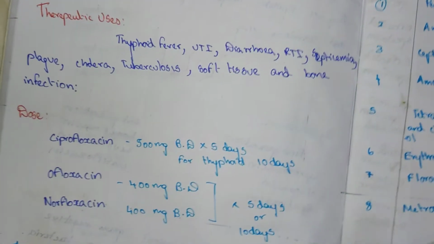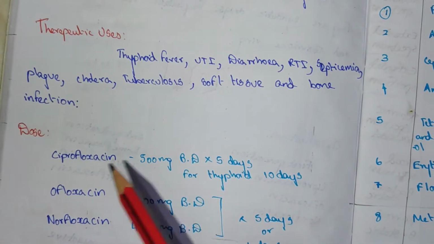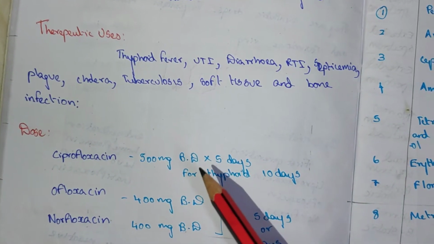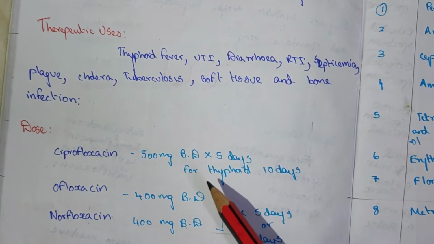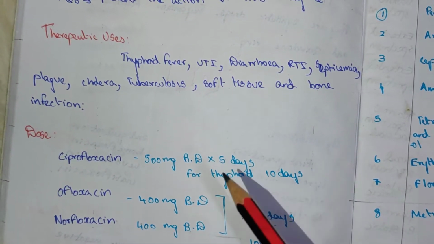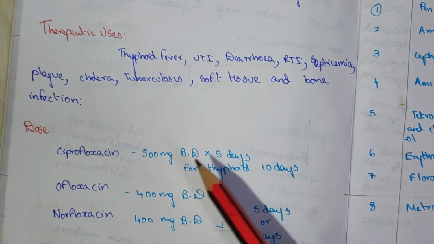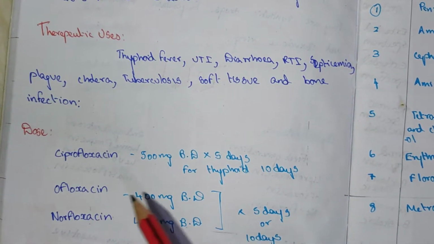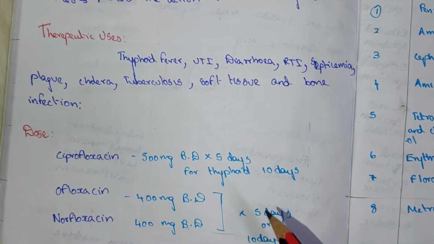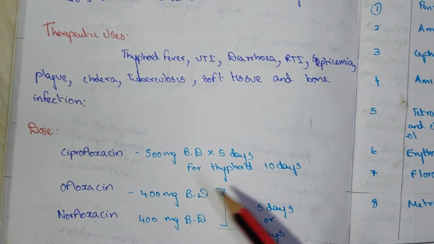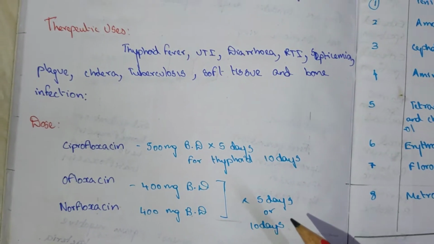Dose. In which dose they are given. Ciprofloxacin 500 mg BD for 5 days. Normally it is given for 5 days, but for typhoid fever it is given for 10 days. Ofloxacin is 400 mg BD and norfloxacin is 400 mg BD. These are given for 5 or 10 days.